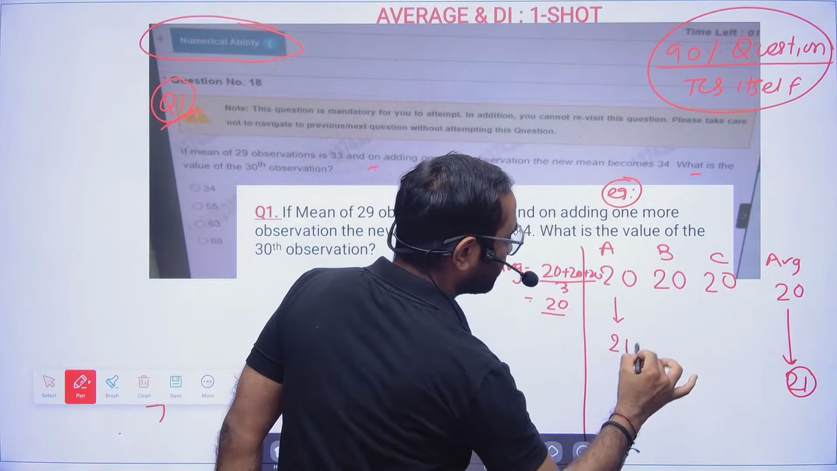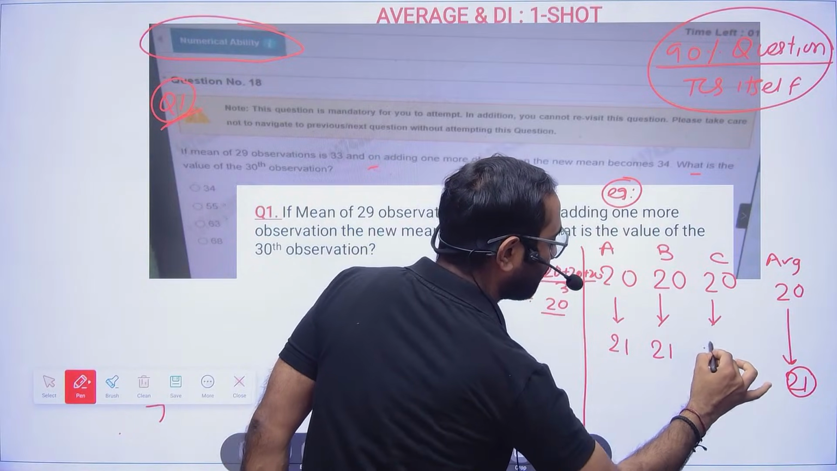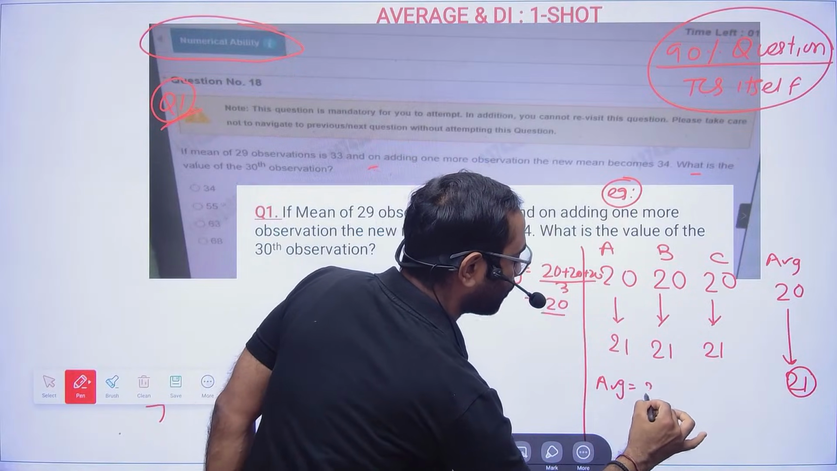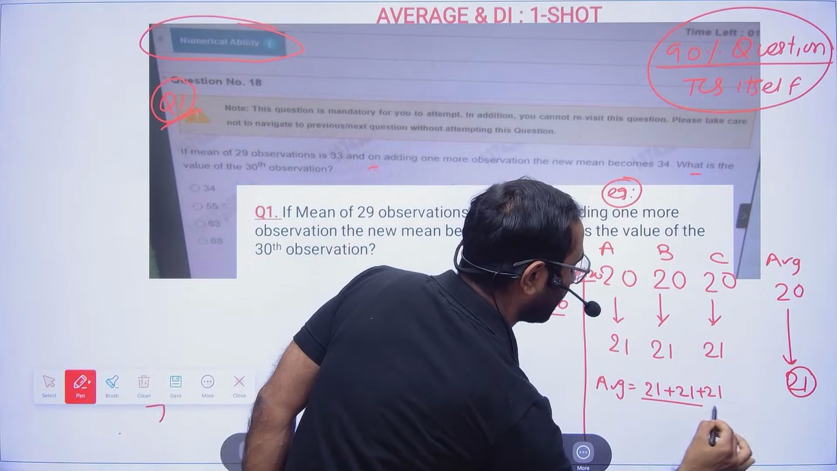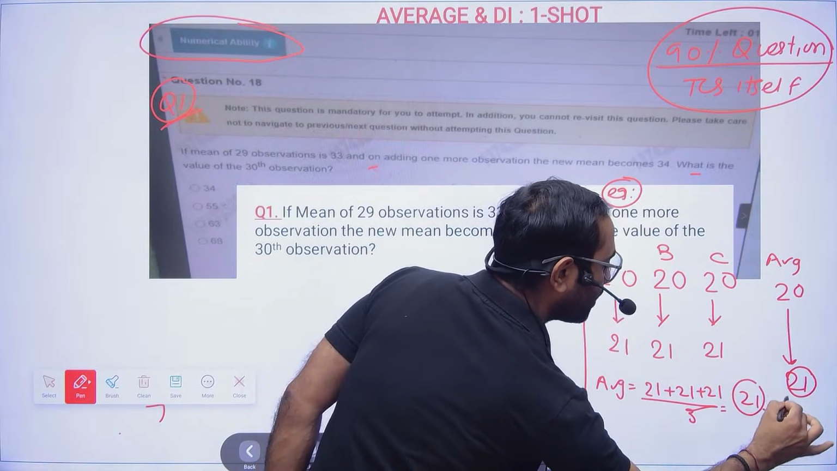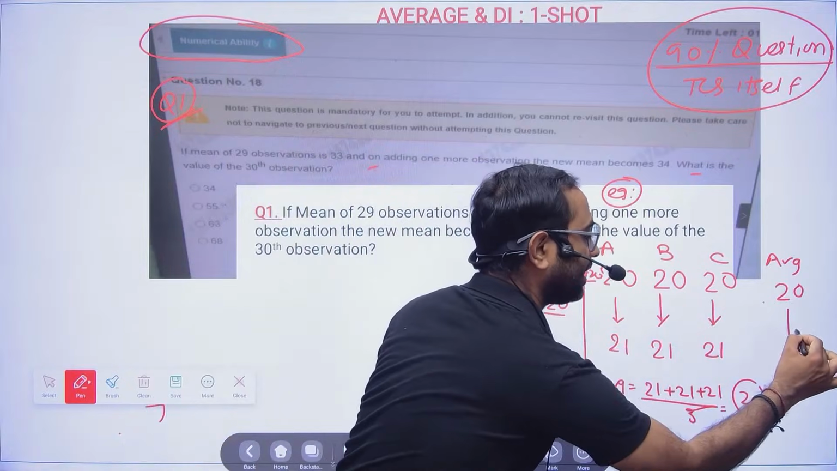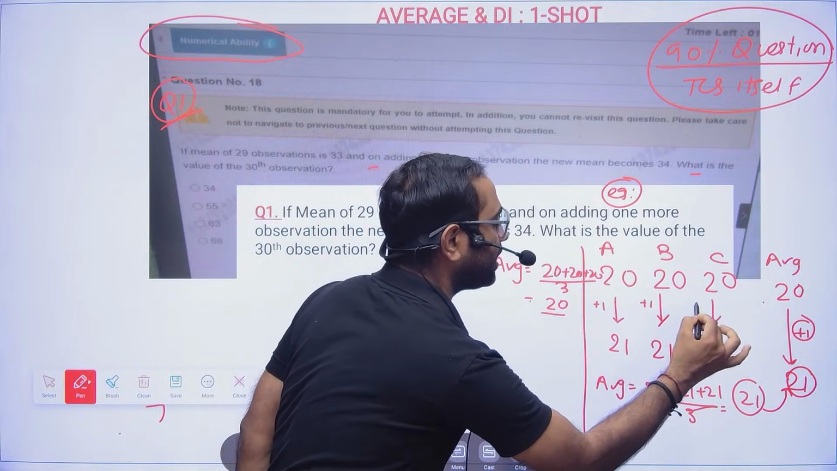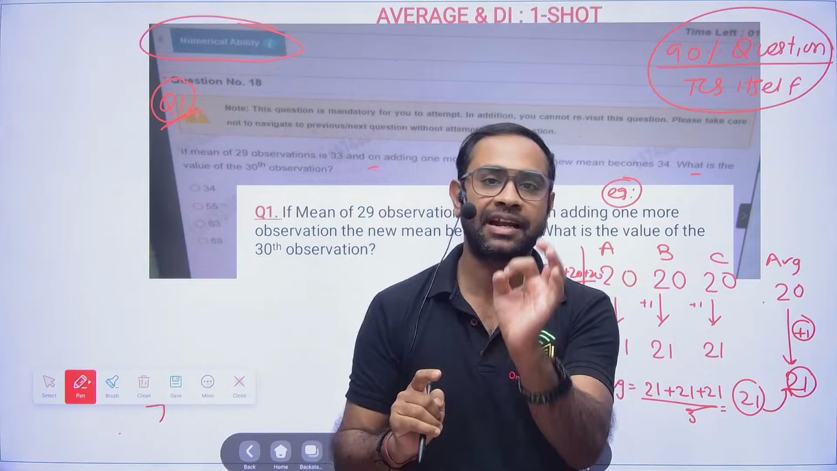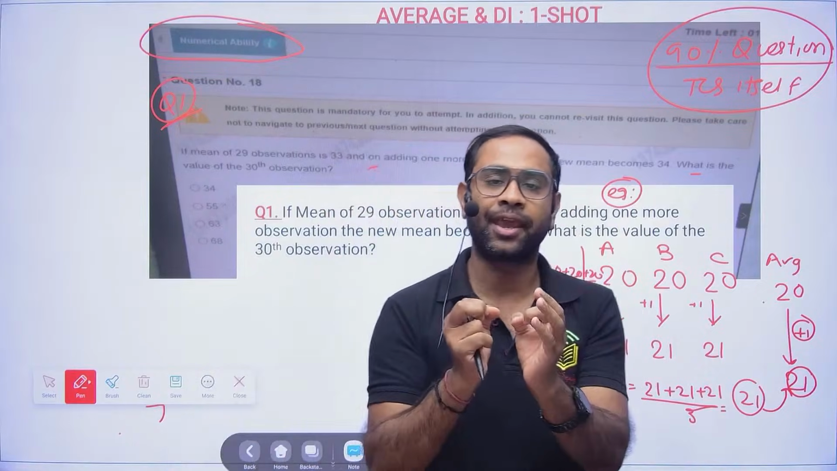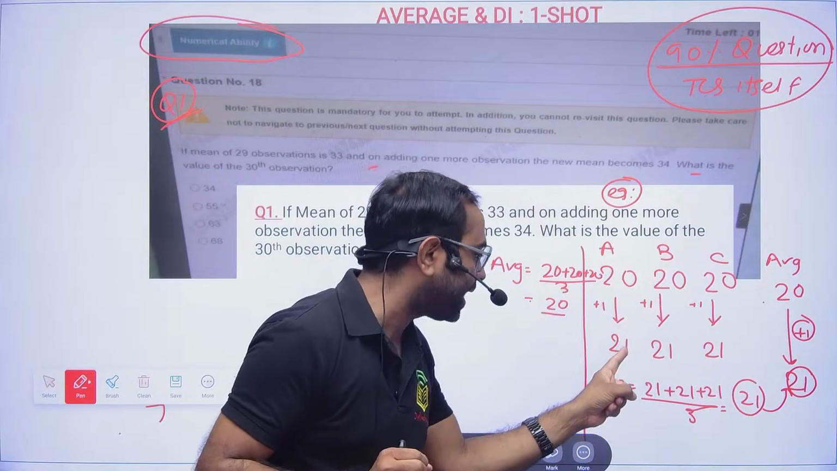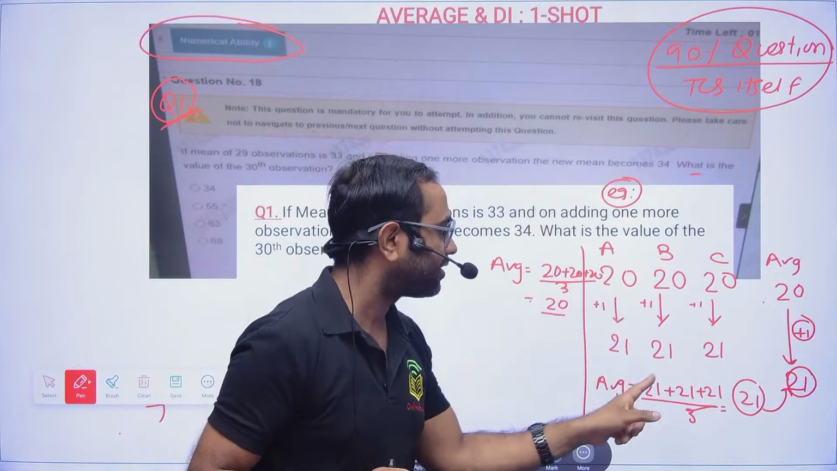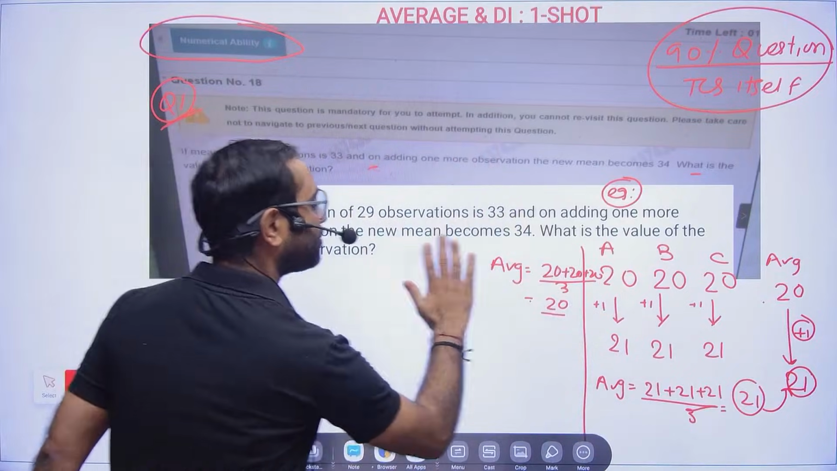So here you see, suppose you increase the weight of everyone by 1. So now what will be the new average? New average is 21 plus 21 plus 21 by 3. That means nothing but again 21. So if I say that average has increased by 1, then everybody's age has increased by 1. If I say average is increased by 2, that means everybody's age has increased by 2. This is the concept if you'll keep in mind.